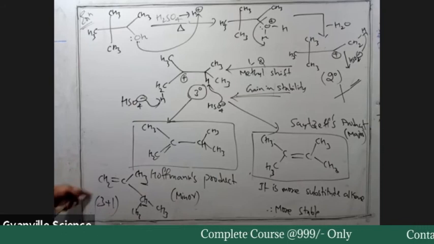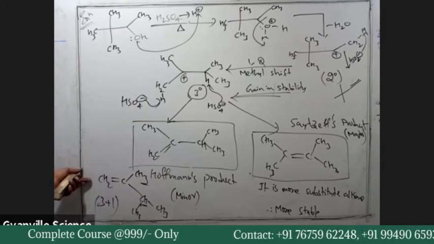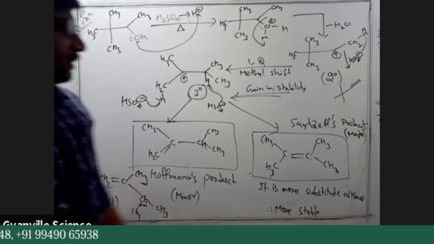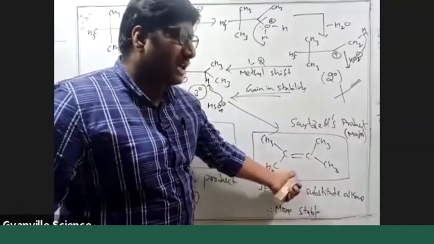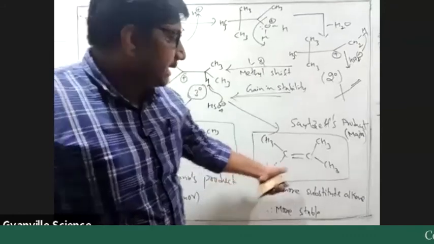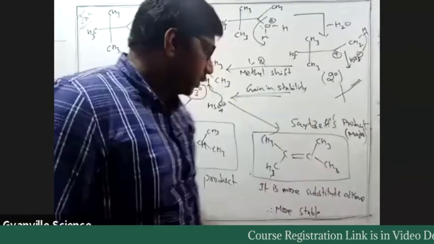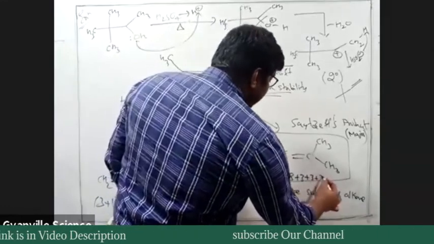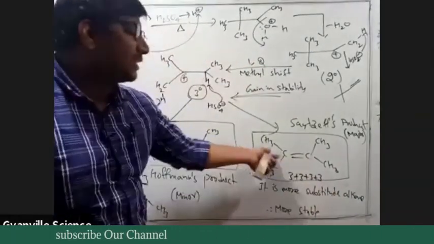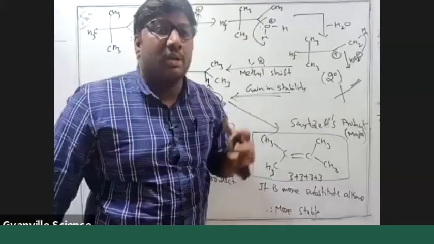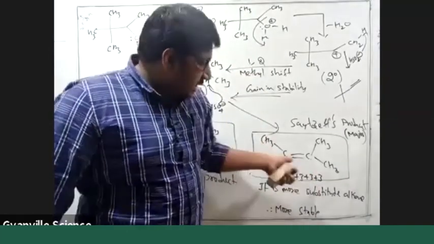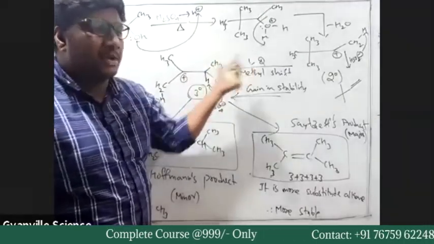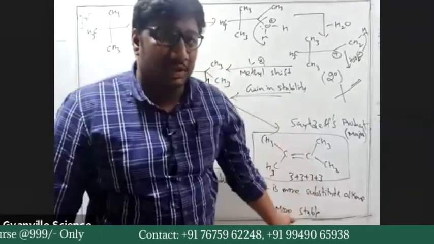Here we don't have any alkyl groups, so only this 3 and 1, so 4 alpha hydrogens. But when you write the number of alpha hydrogens here, 3, 3, 3, 3, total 12. Whatever the adjacent carbon, we need to count the number of hydrogens on the adjacent carbon. Same thing: here also you're doing hyperconjugation.